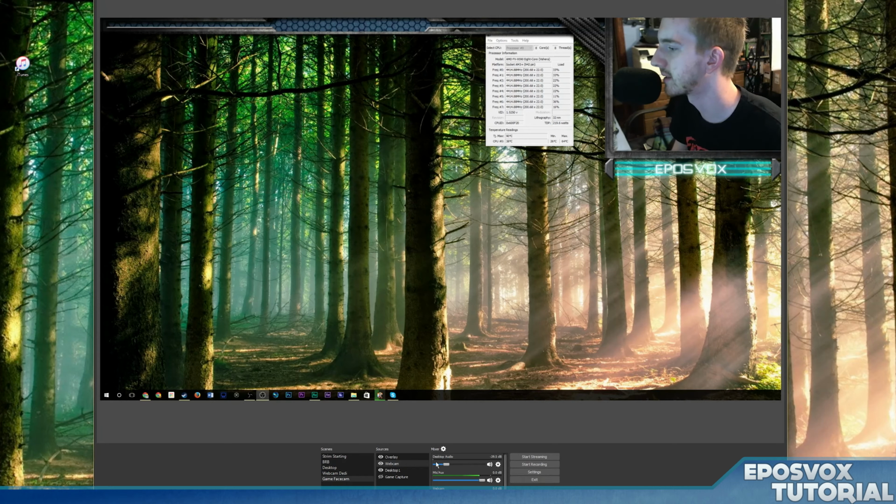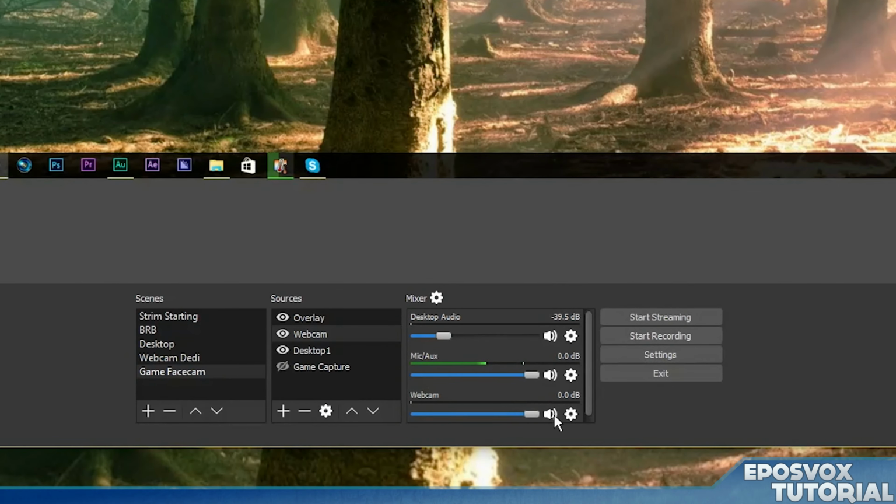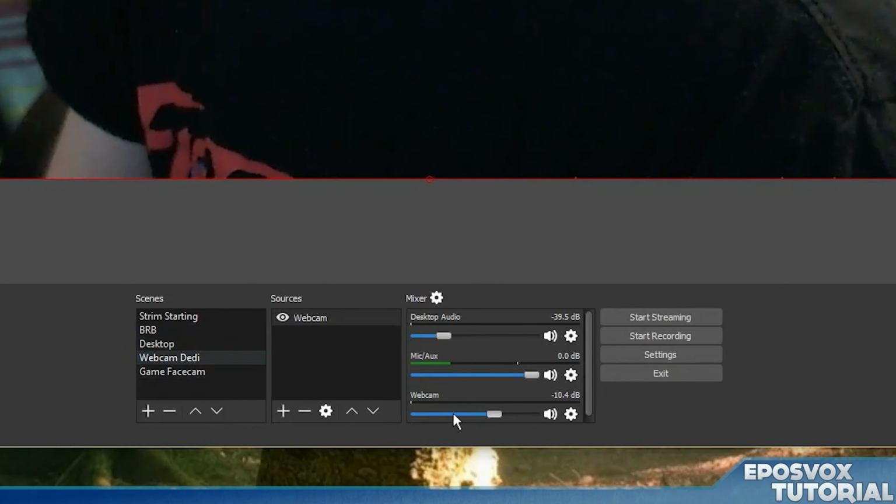You will notice because of a setting I chose by adding my webcam, it actually added a webcam audio slider. If you're using a webcam or a microphone that isn't your webcam, you're actually just going to turn that down. That way you're not getting an echo or having two of you talking. So it's going to be the same thing in my webcam only scene. You just want that in your mixer turned all the way down so nobody has to hear it.